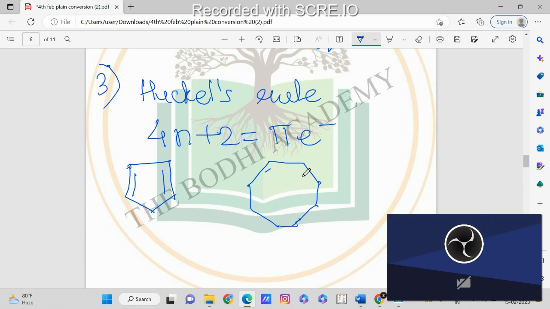Now we have to see if these two compounds satisfy Huckel's rule or not.